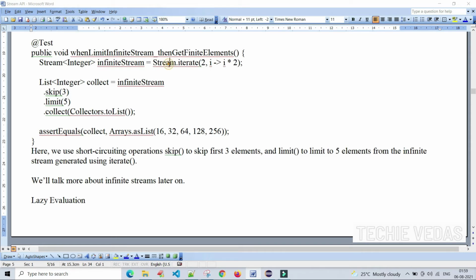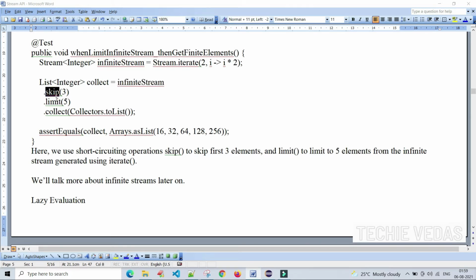Here we are using the iterate method. We are creating the stream using the iterate method. This is the iteration: i equal to i into 2, multiplication. It will start with 2 and then continue with 2 into 2. After that, the i value into 2. Here it is nothing but i equal to i into 2. Here we are creating the infinite stream.